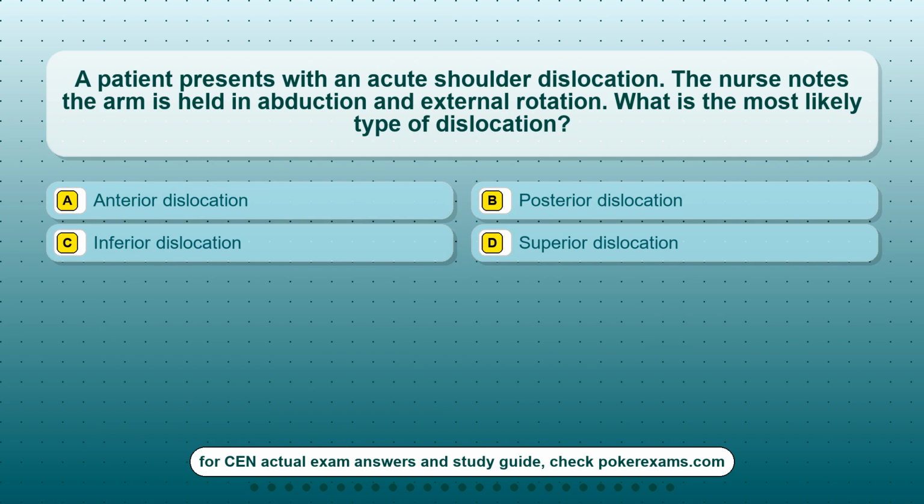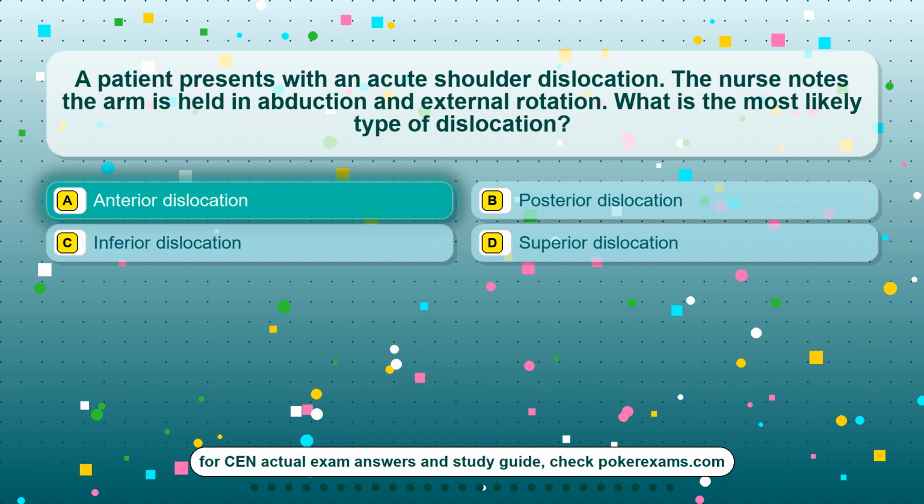Question 24. A patient presents with an acute shoulder dislocation. The nurse notes the arm is held in abduction and external rotation. What is the most likely type of dislocation? Option A, anterior dislocation. Option B, posterior dislocation. Option C, inferior dislocation. Option D, superior dislocation.